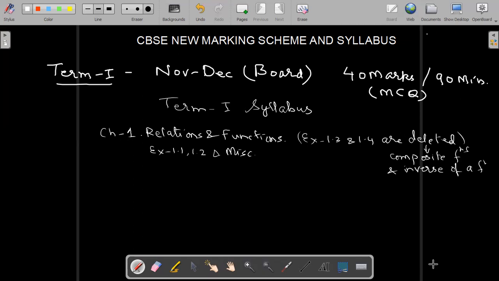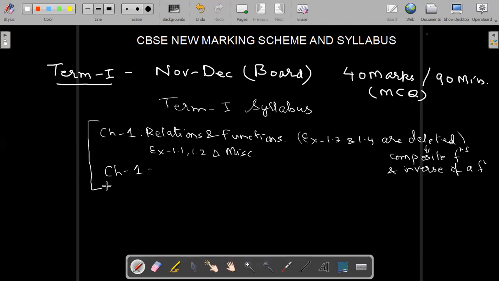This portion I am discussing, you can write from this one. The revised portion is here, and I already sent on your group what is the term 1 portion and term 2 portion. But there it is not written what is deleted, what is not deleted, what you have to study. So that's why I'm discussing here.